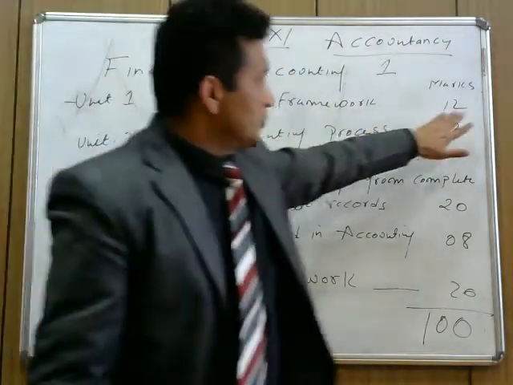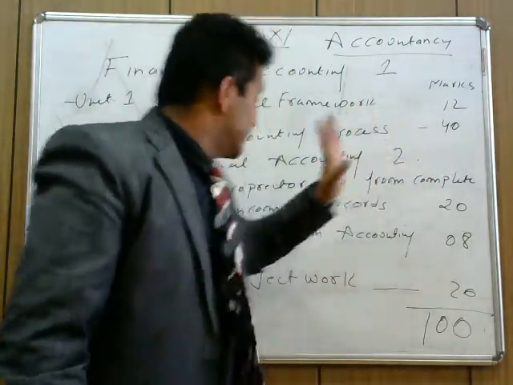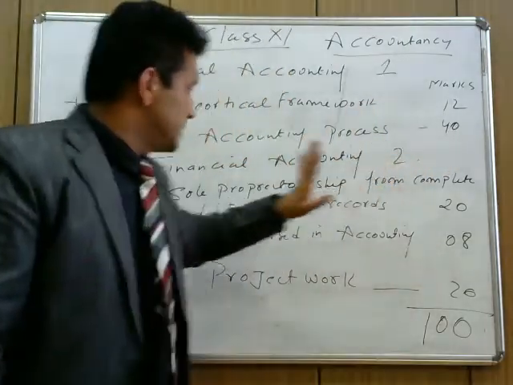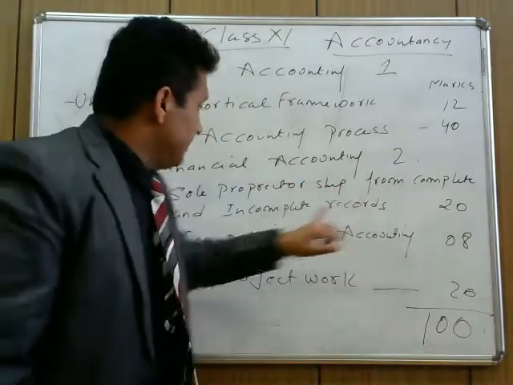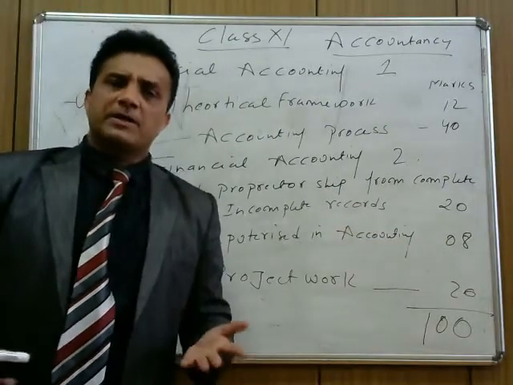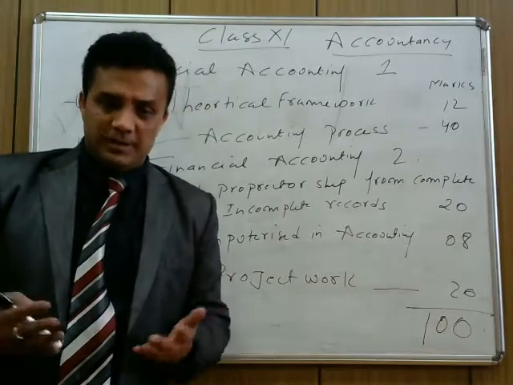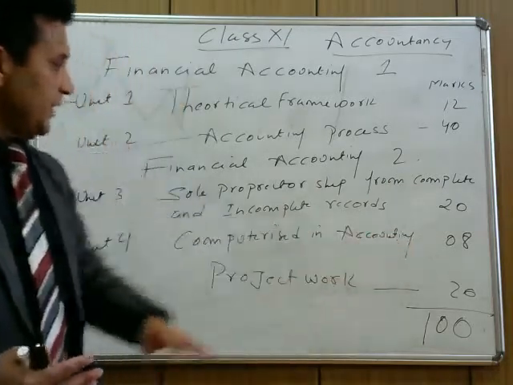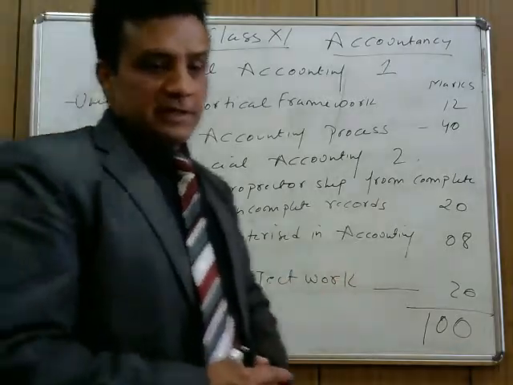Theoretical framework with 12 marks, accounting process, different types of accounting process, 40 marks, financial accounting, the second unit, third part, sole proprietorship from complete and incomplete records, 20 marks, and the computerised accounting. What is it? How we use accounting on computers through e-technology. This consists of 8 marks, which includes Tally also, you might have heard of that. And project work is 20 marks.